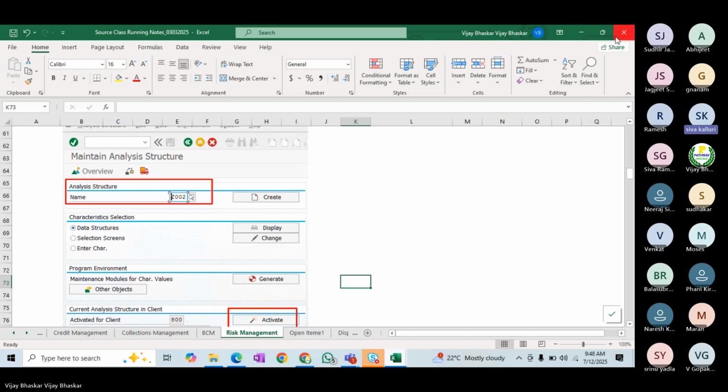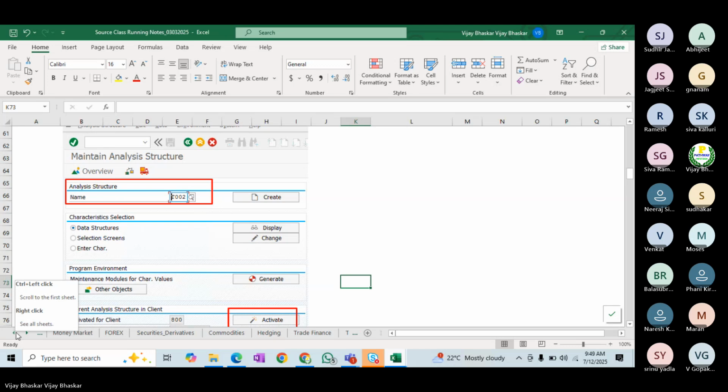Sir, one question. Yes, Vijay. I haven't seen in your content the end of the day process. Are you going to cover this? See, end of the process means the month end process, or corresponding sending.